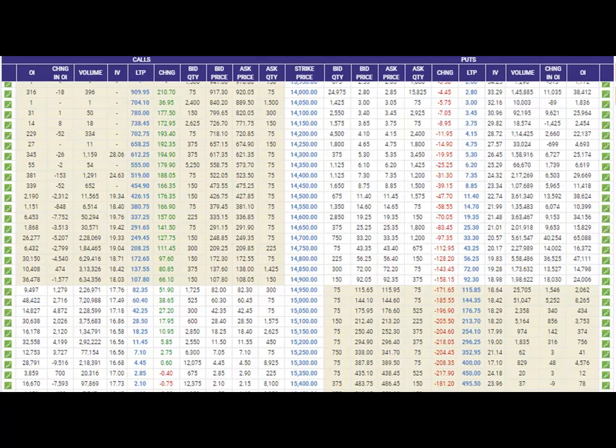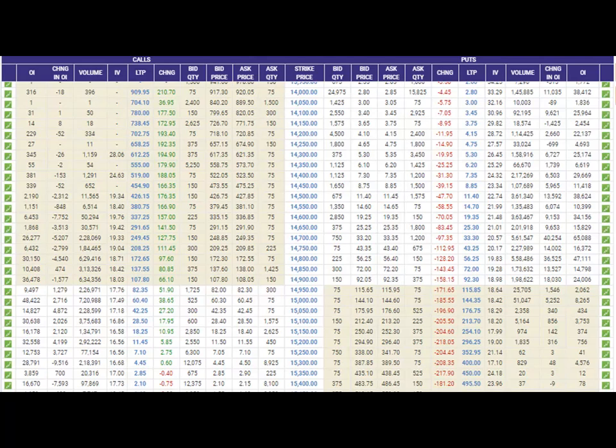In the case of the left side, there is a call option, and in the case of the right side, there is a put option. The call option is bought when the market is showing a bullish trend. On the other hand, when the market is showing a bearish trend, we can sell the call option. In the same way, on the right hand side, the put options are there, which we buy when there is a bearish trend, or we sell the put option when we see a bullish trend in the market.